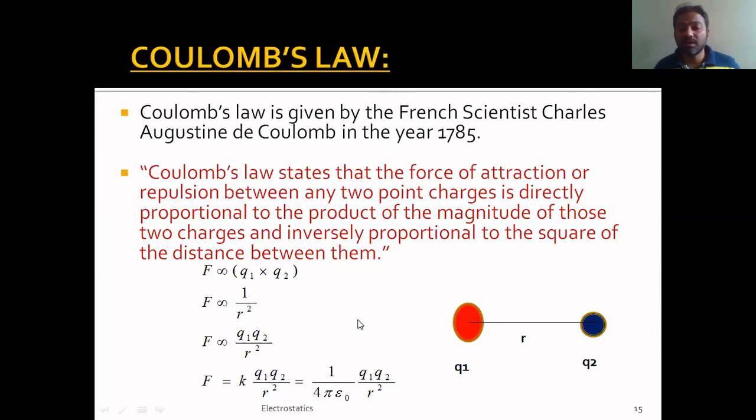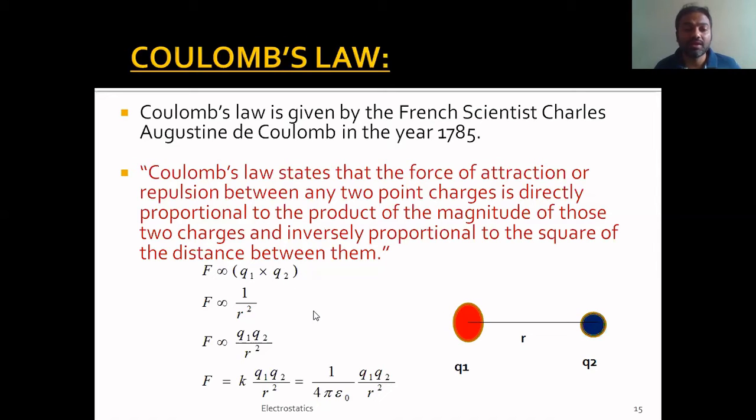From the statement, the force between any two charges depends on the magnitude of those charges and the distance between them, and also on the medium in which the two charges are present. Of course, that is not mentioned in the statement, but please remember it. So the force between any two charges depends on their magnitudes, the distance between them, and the medium in which they are present.